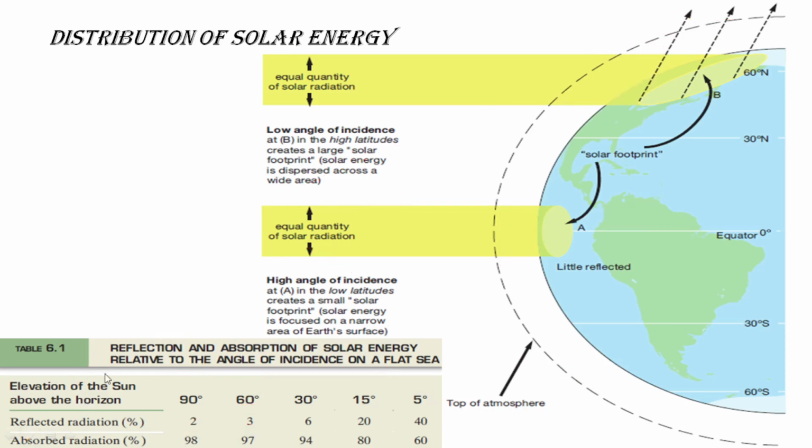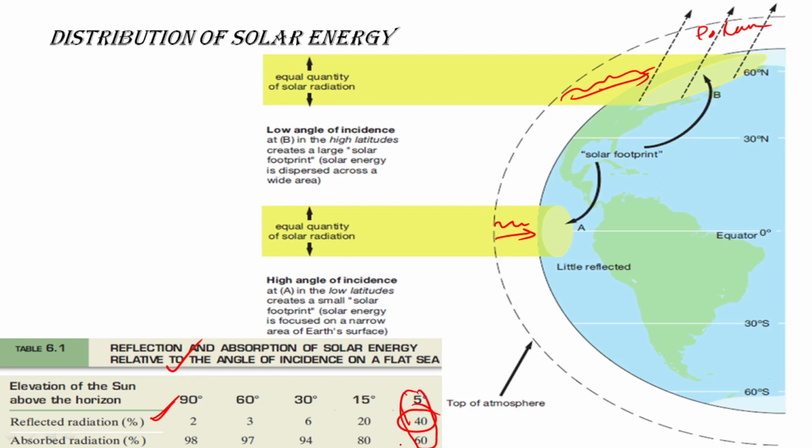First thing I have told is the atmospheric thickness through which solar light rays are moving. Talking about the lower latitude, it is direct, so it is covering lesser distance, whereas here it is a higher distance. Second thing is reflection and absorption. When it is falling at a lower angle, that means higher latitude in the polar region, the reflection is more, whereas the absorption is less when the angle of incidence is low.